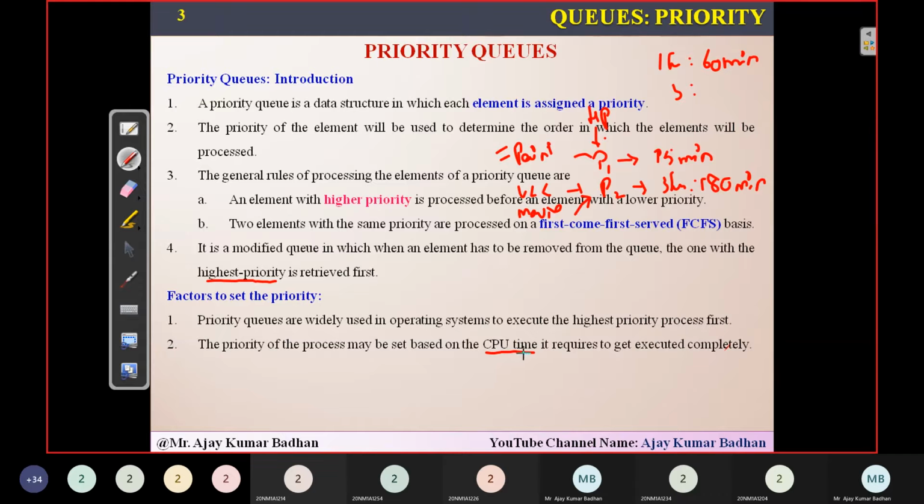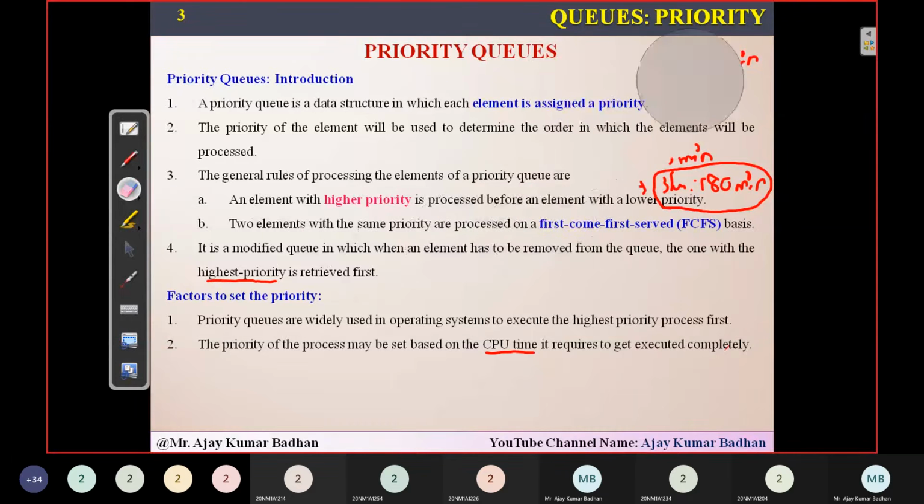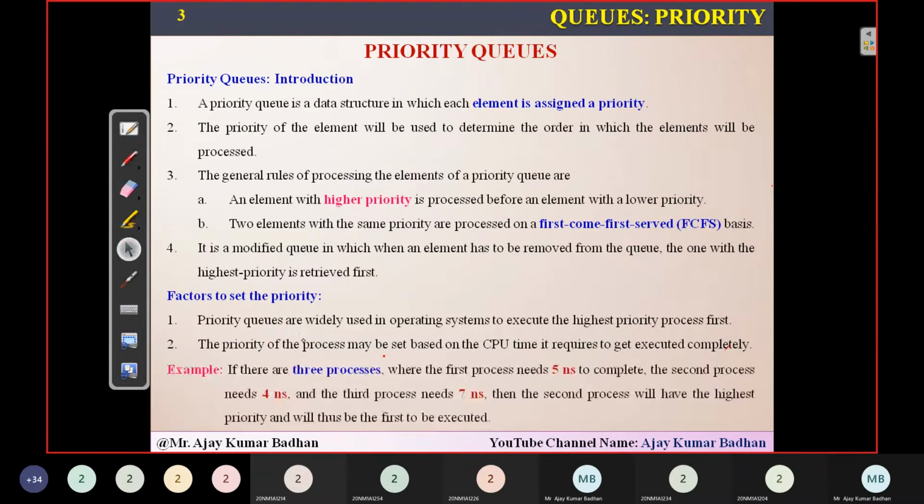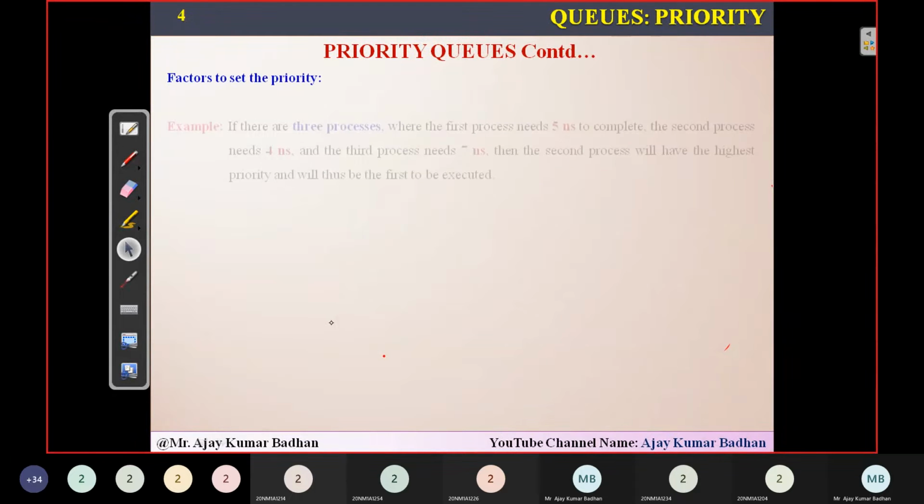Obviously, we know where exactly the process will be executing within the CPU. So whichever requires less time will be given the highest priority, and whichever requires a higher amount of time will be given the lowest priority. Something like this will be considered. So that is one of the factors. For this, I will give you an example so that you can understand. I'll show you in the format of a table. Don't worry, here is the table.